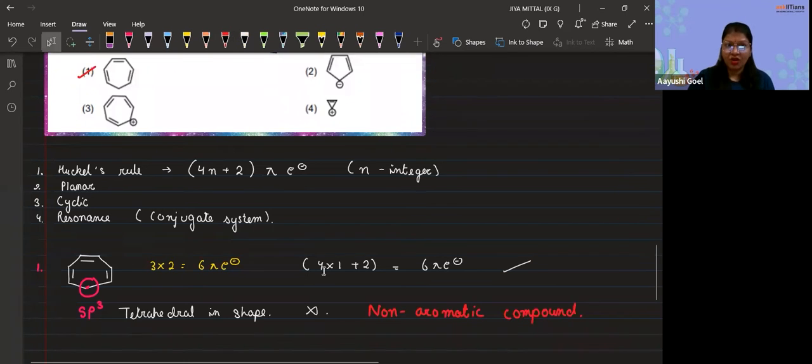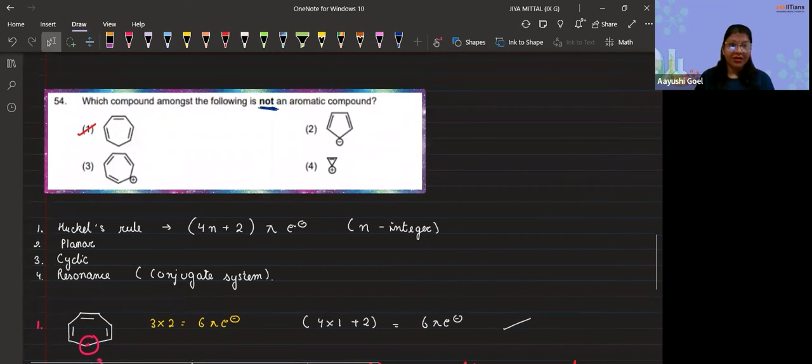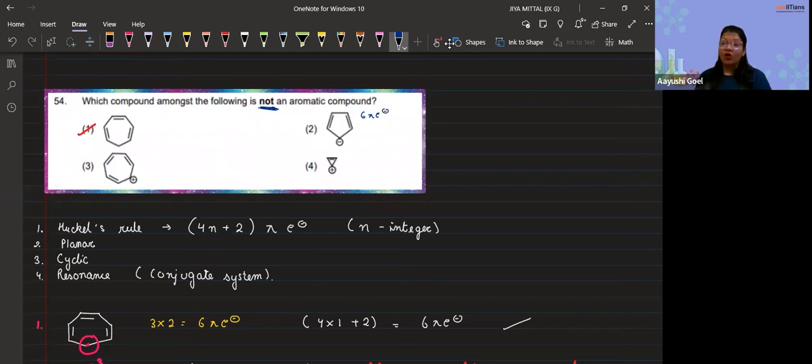Now let's check the other options also, whether they are aromatic or not. If I see the second one, there are 2 bonds and 1 negative sign. One negative sign indicates that you have 2 electrons. So technically it has 6 pi electrons. All the carbons are sp2 hybridized, so they are planar also. Then they are cyclic because it is a closed structure, and there is complete resonance also.